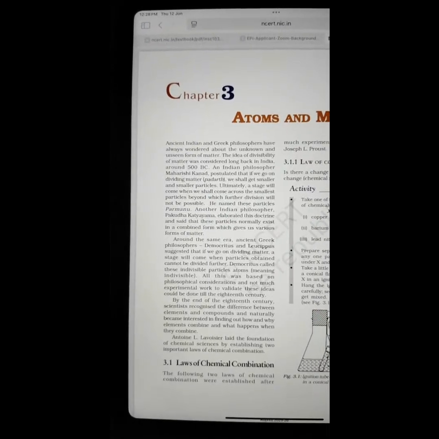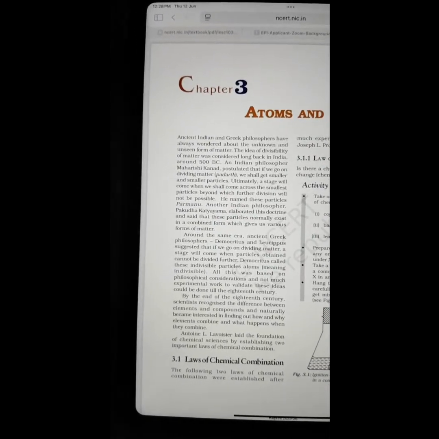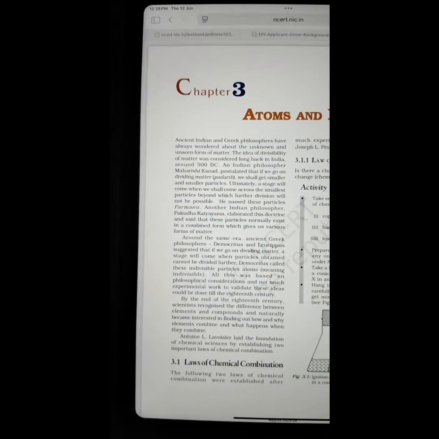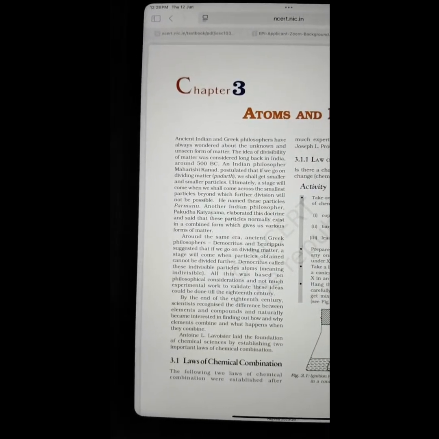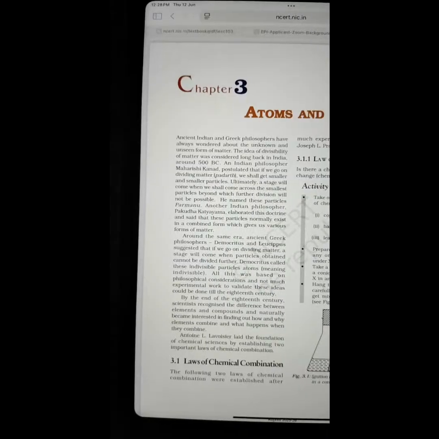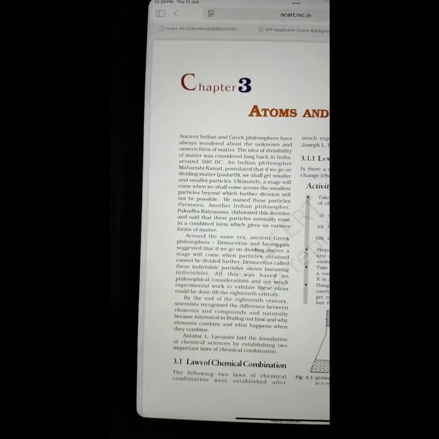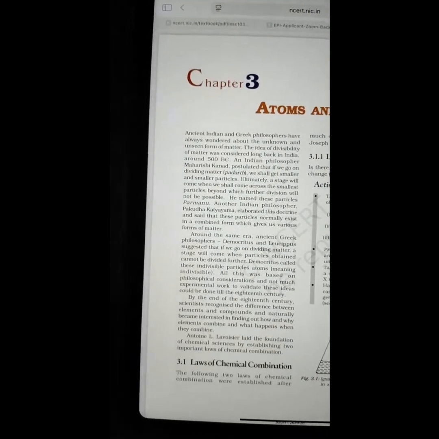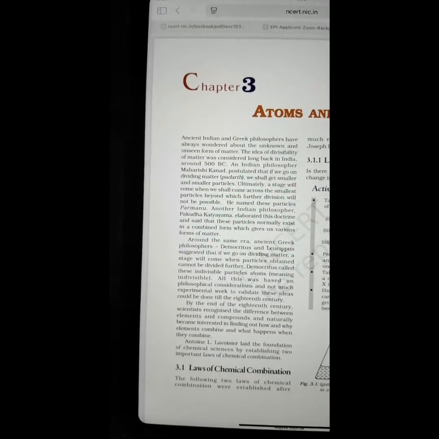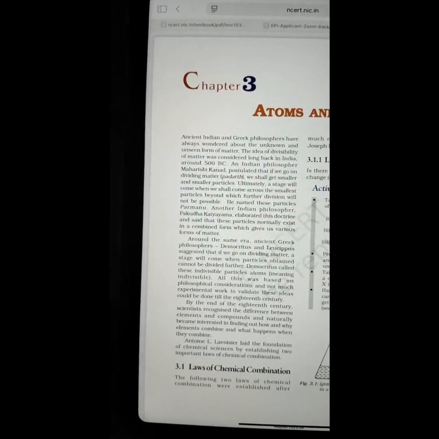In this live of today, we will be reading chapter 3, Atoms and Molecules, of class 9 science. This is from the NCERT book which is followed in CBSE. Whenever you see the video, please share it with your friends so that everybody can take the benefit of it.